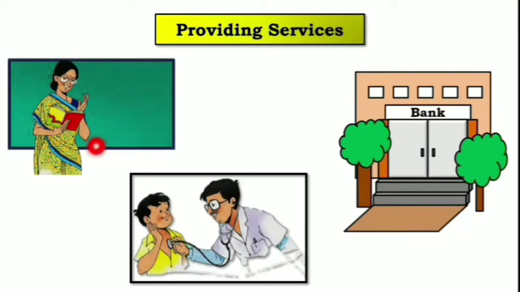The teacher provides us knowledge, correct? The doctor provides us health service and the bank provides us money. These services are provided by these people. So these are called providing services. These are types of occupation.